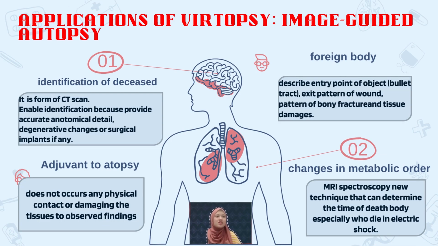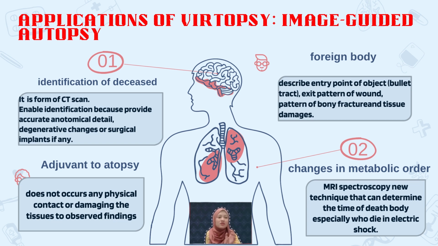Next are the applications of autopsy, which is image-guided autopsy. For identification of disease, from the CT scan we are able to identify because it provides accurate anatomical detail, degenerative changes, or surgical implants, if any. It can also be used for the forensic body, to describe entry points of objects such as bullet tracks, exit patterns of wounds, patterns of bony fractures, and tissue damage.